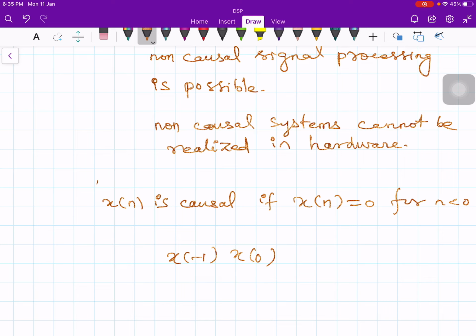Wherever you start your processing, we call it n equals 0. N equals 0 is arbitrary. A signal x of n is causal if x of n is equal to 0 for n less than 0.